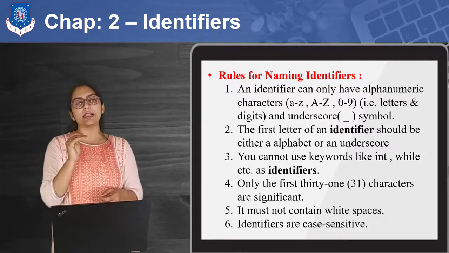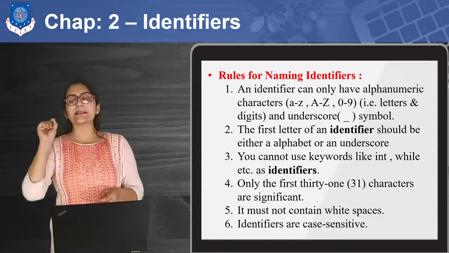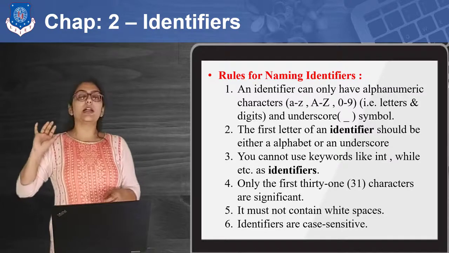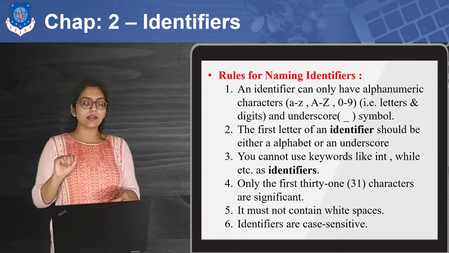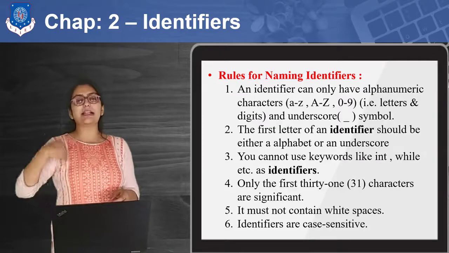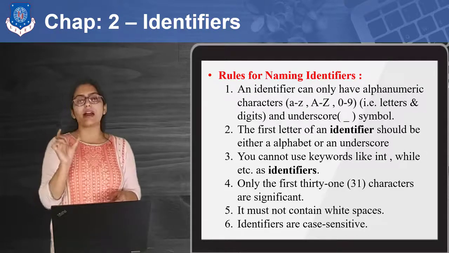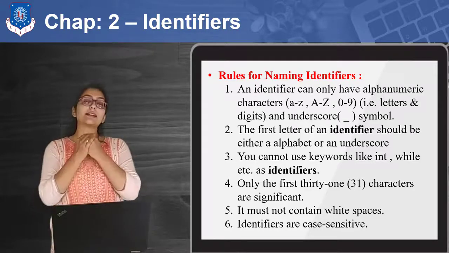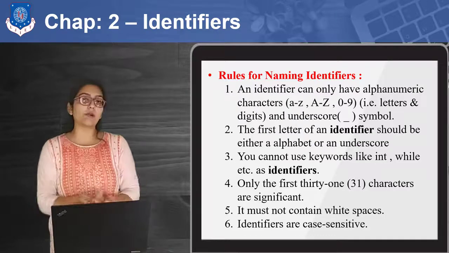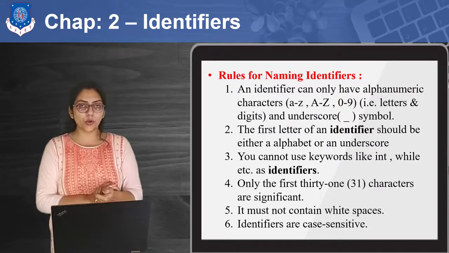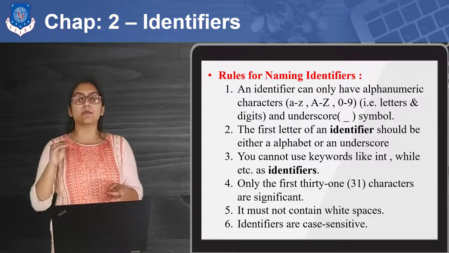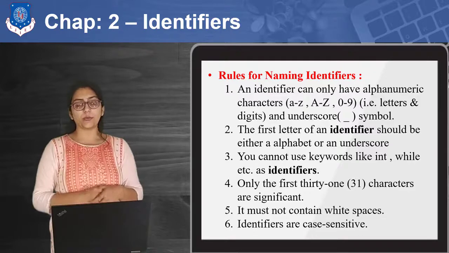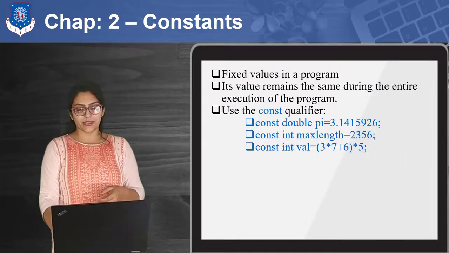Suppose you are defining something as float student name with a space. You are thinking that this student name is a single variable name, but it will throw an error because we cannot use white spaces while defining a variable name. Instead of that, you can write student underscore name, right? And last but not the least, identifiers are case sensitive because our C programming language is case sensitive. So capital ABC and small ABC both can be used as identifiers because the cases are different, right? One is in lowercase, the other is in uppercase.